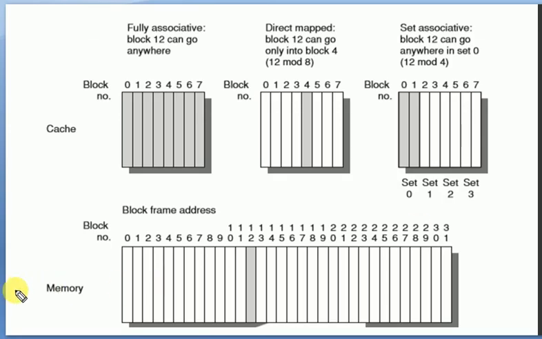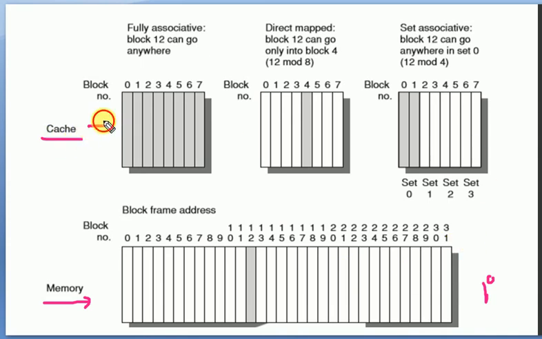Here this is the primary memory. Primary memory consists of a number of blocks starting from 0, 1, 2, 3. One example is given, 8, 9, 10, 11 up to 31. So a 32-block primary memory is shown here. We have several blocks available, and assume that this is the cache.